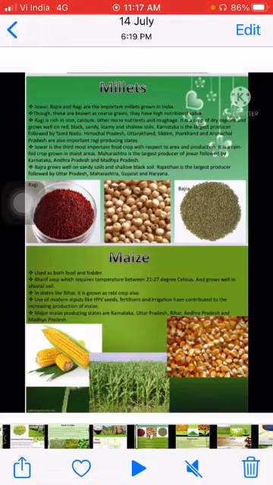Then if we talk about bajra, it grows well on sandy soils and is also sown in black soil. It is grown in states like Gujarat, Haryana and UP.